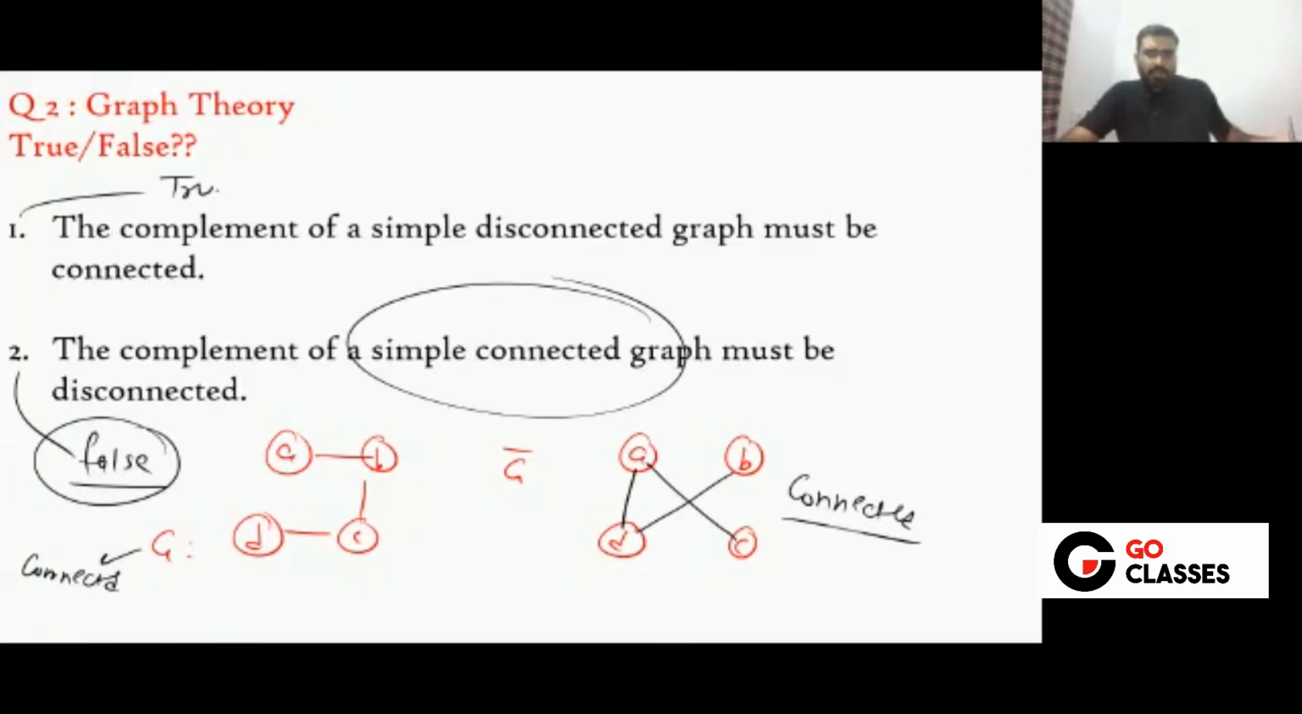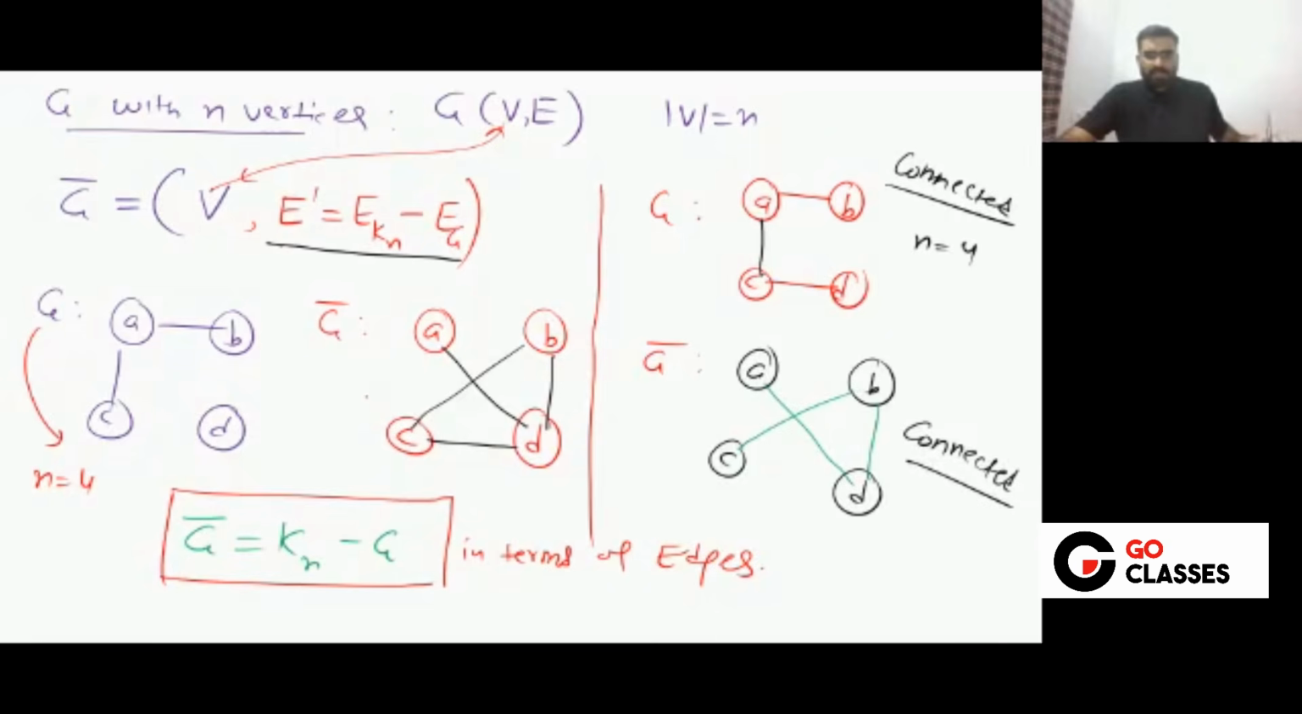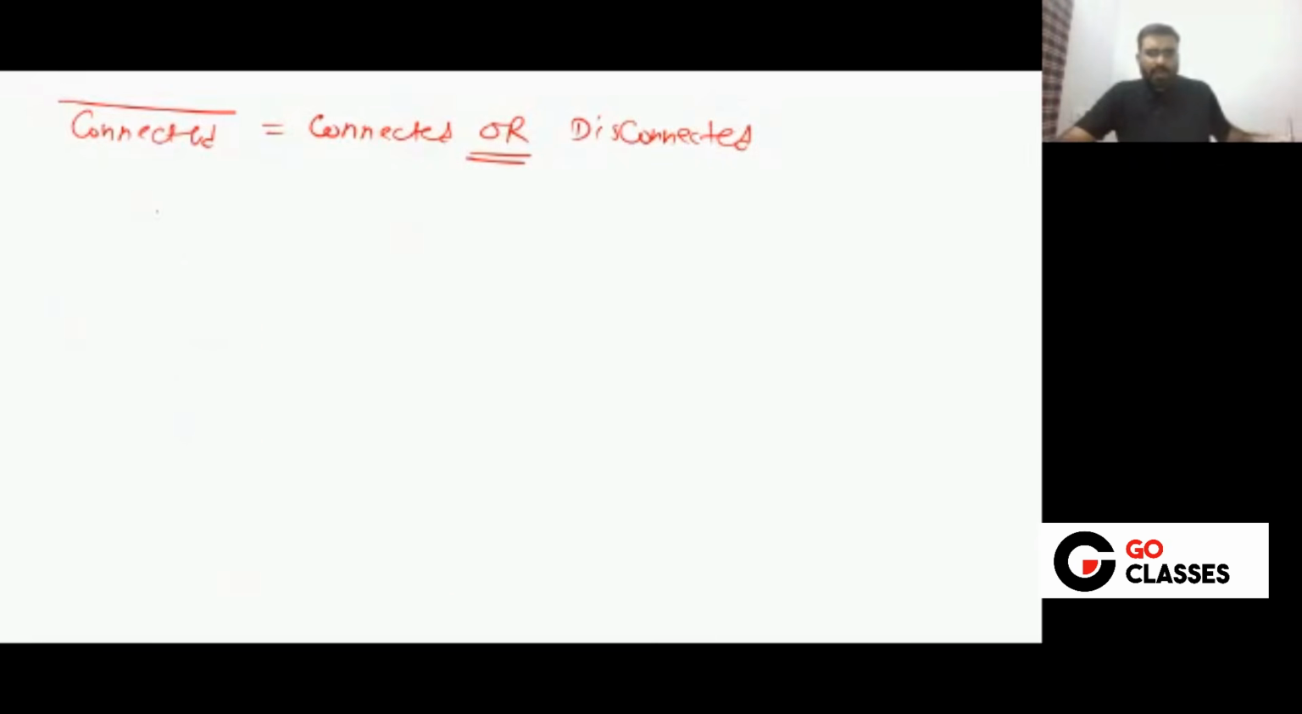So if you have a disconnected graph, the complement will definitely be connected. So basically what is happening here, very simple: if you have a connected graph, the complement may be connected or disconnected. For example, you can consider this graph G. Now this graph is connected.